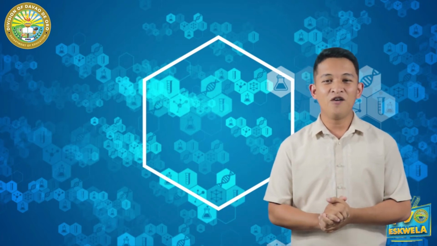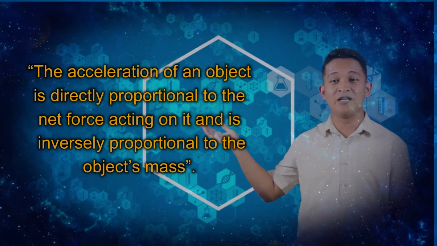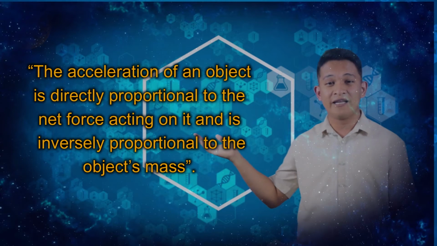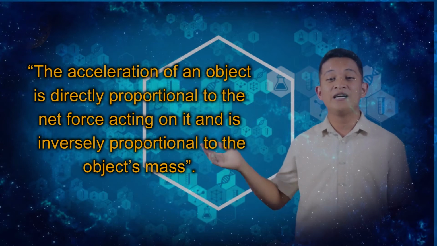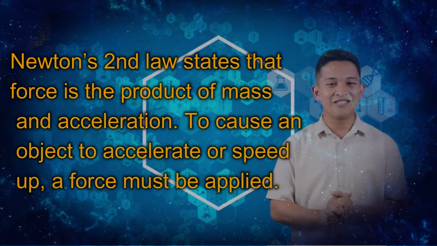The law of acceleration states that the acceleration of an object is directly proportional to the net force acting on it and is inversely proportional to the object's mass. In mathematical terms, Newton's second law states that force is the product of mass and acceleration.